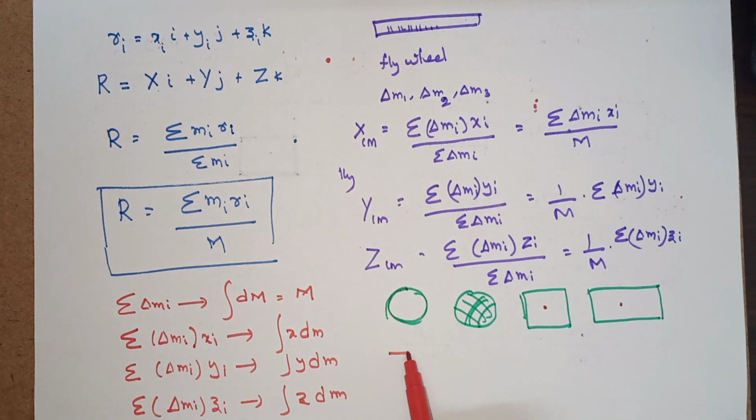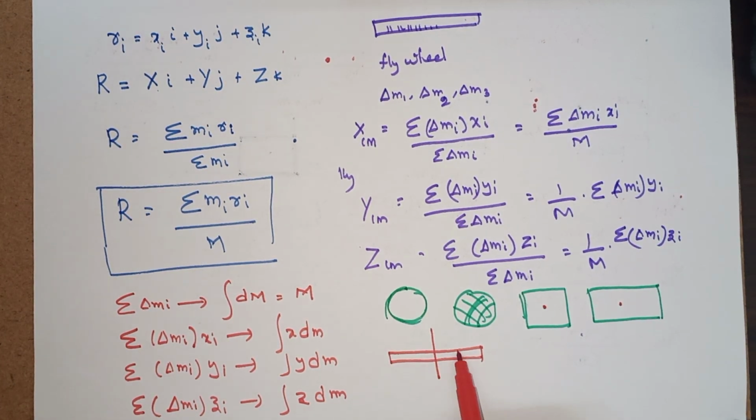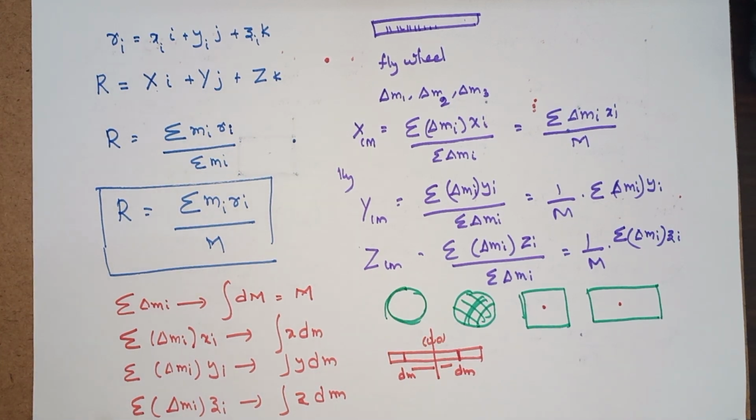Suppose a meter stick is there. We will consider a small dm over here, and this is a dm at a negative location and a positive location. Then the net contribution becomes 0. Then the origin is the center of mass location, lying exactly at equal distance from the left side and the right side.